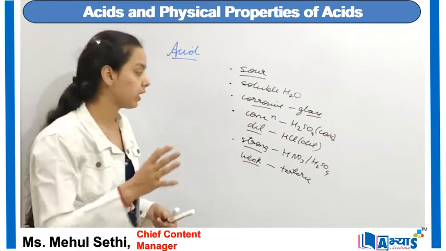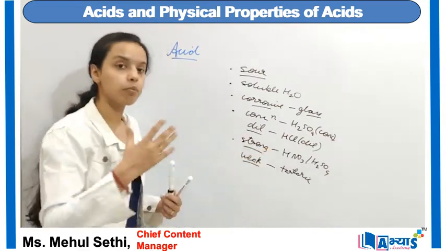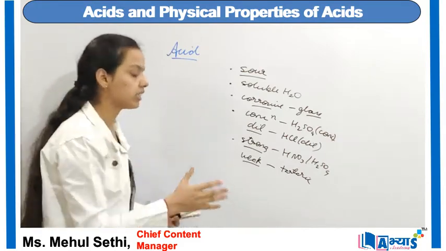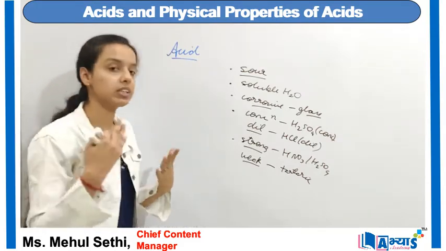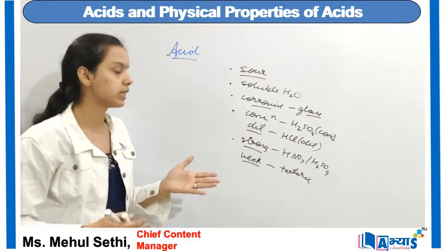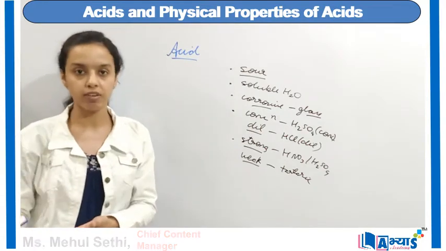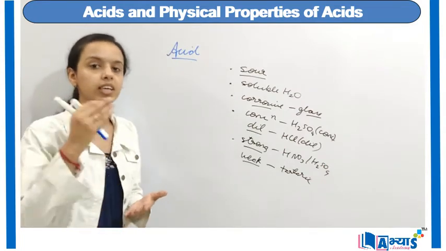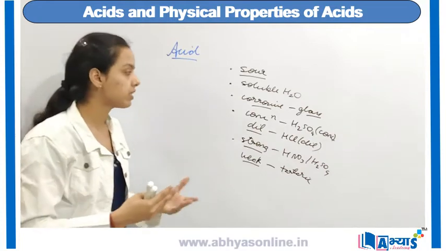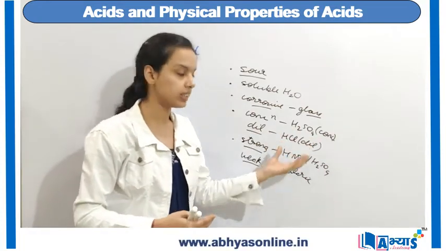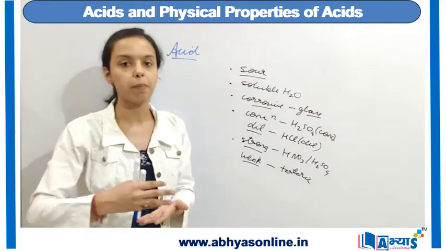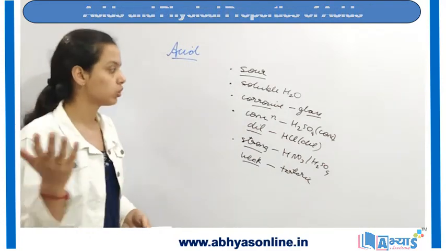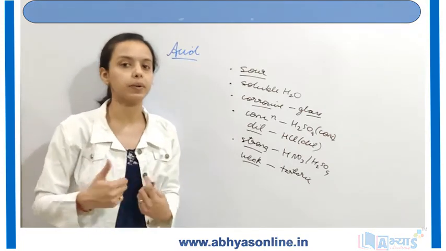But you should always know strong acids are more corrosive. They can damage objects, so they can damage your hand, and weak acids are not corrosive. You can do experiments with the help of weak acids. So this was the concept on acids and the physical properties of acids. From the examination point of view, if you have any question on acids, you must write the examples of the acids also. Like we have discussed sulfuric acid, hydrochloric acid, then we have nitric acid. So all are examples of strong acids. However, the weak acids may include acetic acid. This was the concept on physical properties of acids.